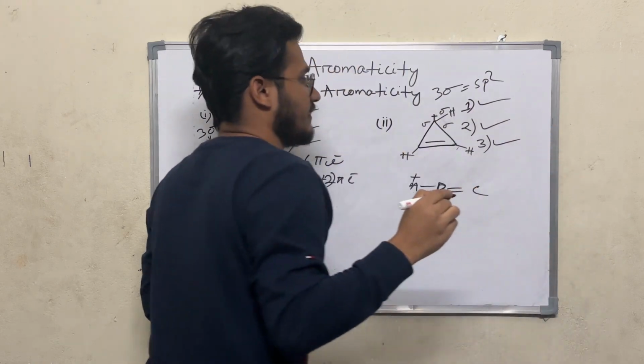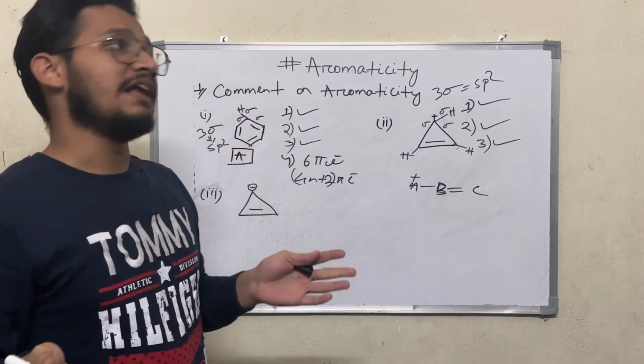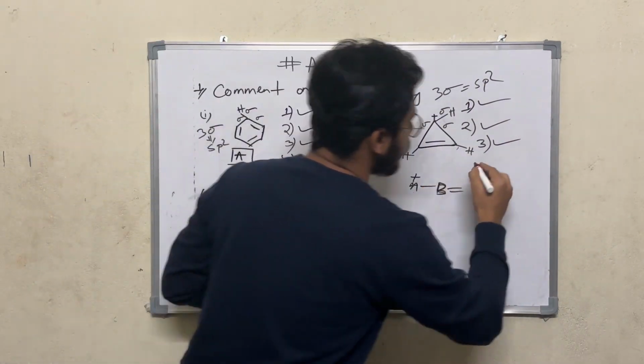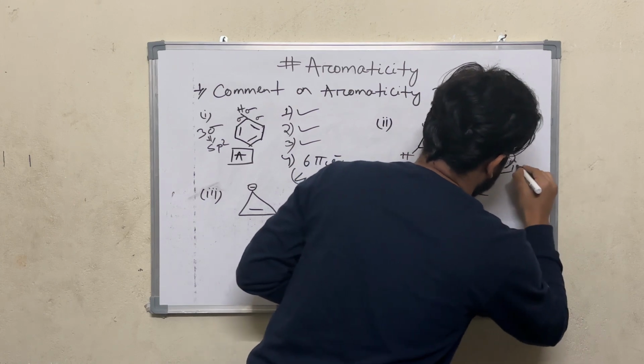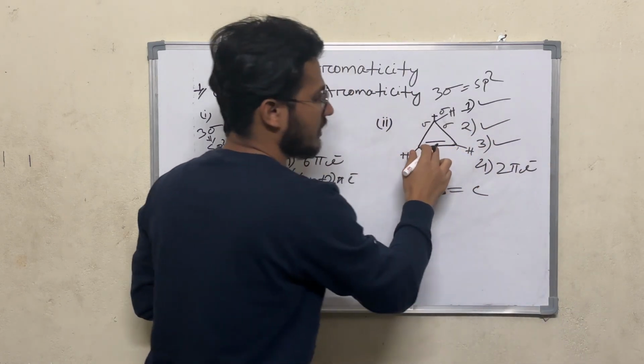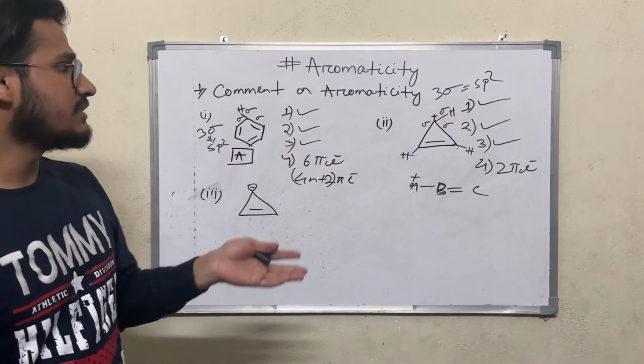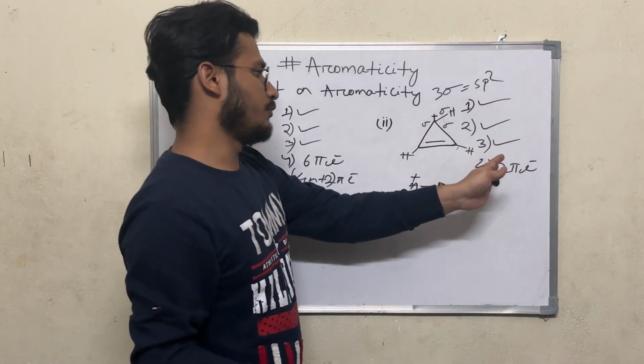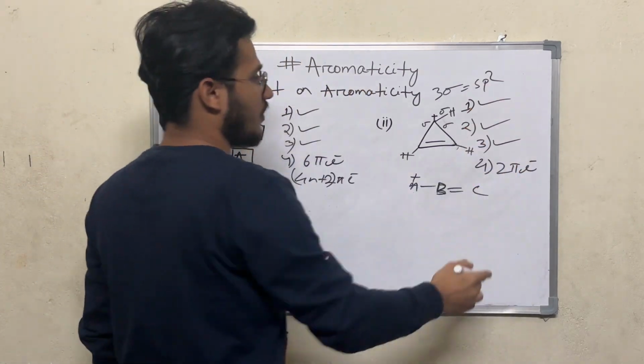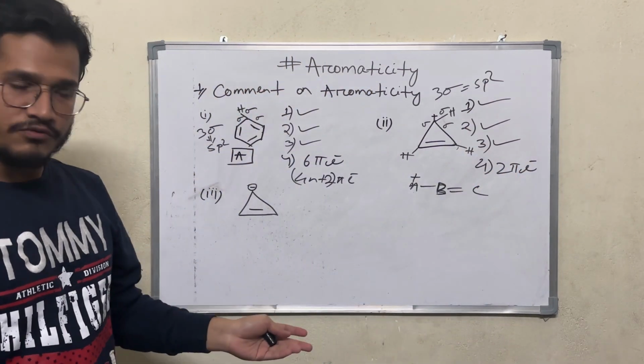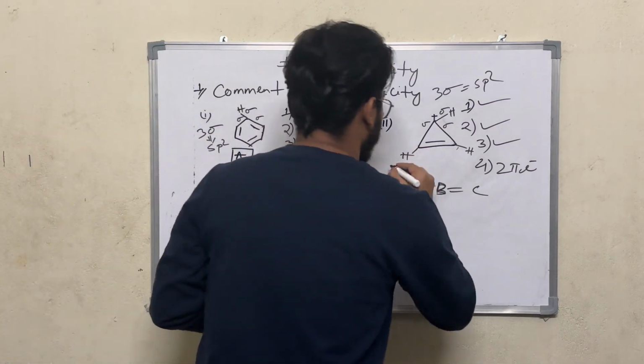And the fourth one, that means we have to check how many pi electrons are there. Here there are 2 pi electrons. There is 1 pi bond only, so there are 2 pi electrons. So this compound, with 2 pi electrons, follows all the conditions of an aromatic compound. So this compound is also aromatic.